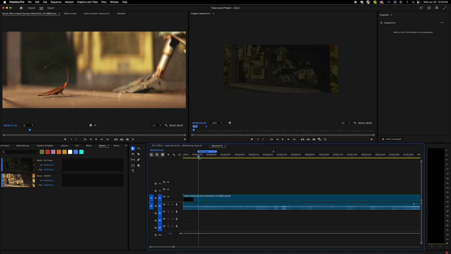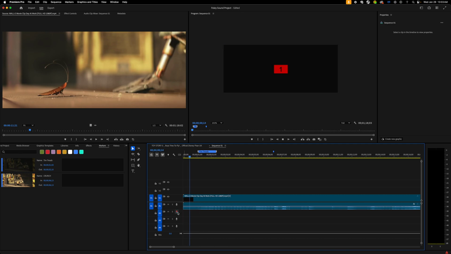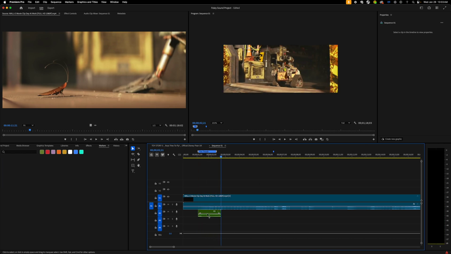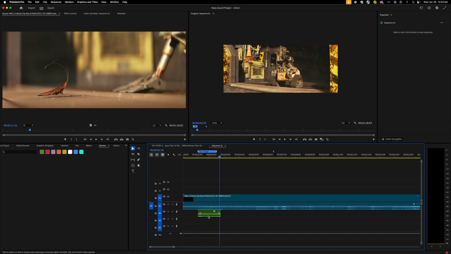Now, one of the easiest ways to record your dialogue and sound effects is just to press the record button. We don't have anything on this track. If I press this record button for the voiceover, it's going to count down from 3, 2, 1, and then it's going to record whatever I say or do. And you can hear that awkward echo because I'm both recording right now and playing back.